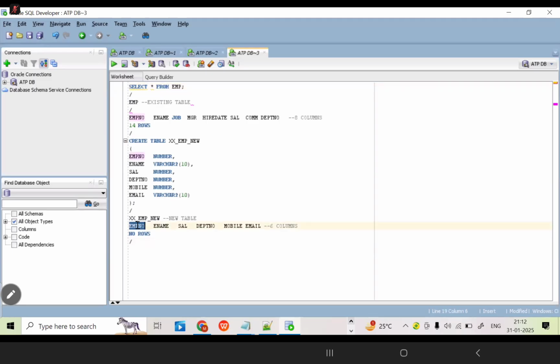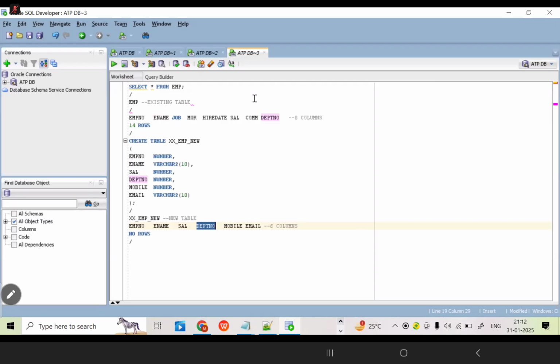Yes, 4. Just highlight this. Employee number and employee number is matching. Employee name and employee name is matching. Salary and salary is matching. The other two columns, mobile and email, are present in the new table. Hire date, MGR, commission and job are present in the existing table, but those 4 columns are not present in the new table. The new table columns mobile and email are not present in the existing table.